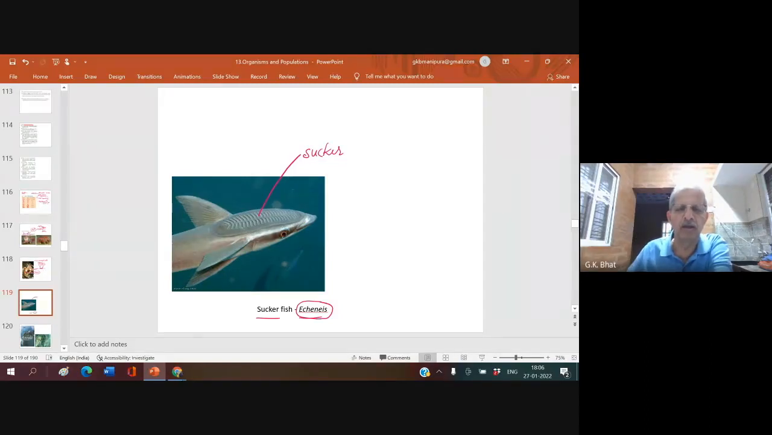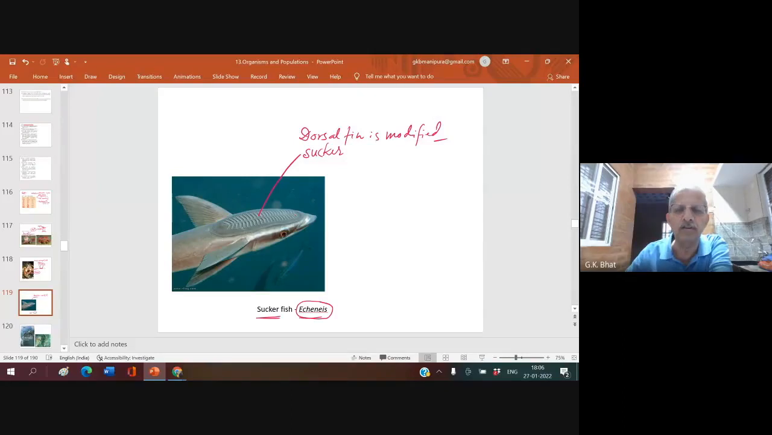Echeneis. In this echinus or sucker fish, the dorsal fin is modified as a sucker. And this sucker enables this fish to attach to the body of any other larger animal that comes nearby.